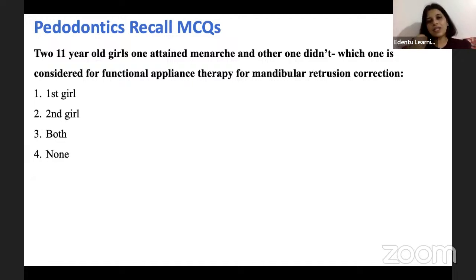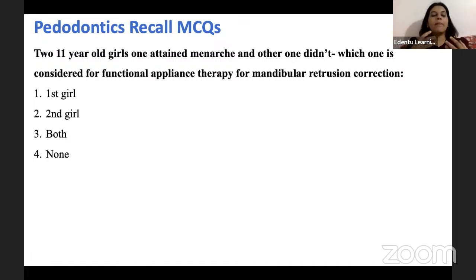So I can just tell you something about cervical vertebral maturation stage as well. It's a little complicated, but you just have to keep this in mind. There is a particular staging that is usually used for identifying the skeletal age of a child. One of them is the hand wrist radiograph, like you have already studied in orthodontics, and another one is the cervical vertebral maturation stage.